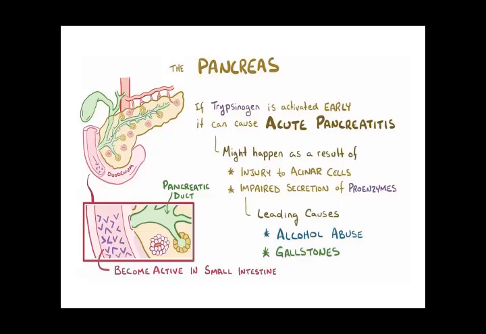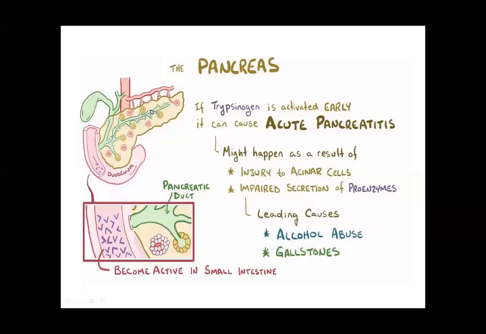And gallstones are very common. Gallstones cause obstruction at this level and don't let the juices come and mix with the pancreatic juice. So there will be obstruction and retrograde movement of the bile and pancreatic juice.